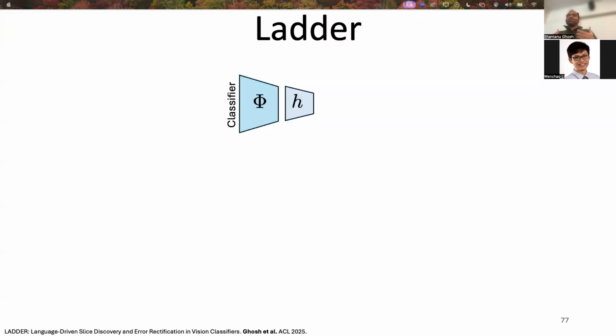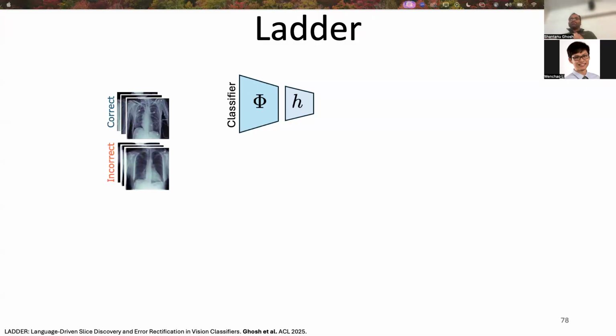So here we propose LADDER to do that. We start off with a pre-trained classifier. The classifier is decomposed into the feature extractor phi and the linear head h. The classifier classifies a bunch of samples correctly and a bunch of samples incorrectly. We project the representation of the feature extractor of the classifier to the vision language space. For this, we're going to use a linear network to learn this projection. In the vision language space, we group them based on the correct and incorrect predictions. Next, we get the mean embedding of the correct and the incorrect ones and get the feature level difference, big delta.